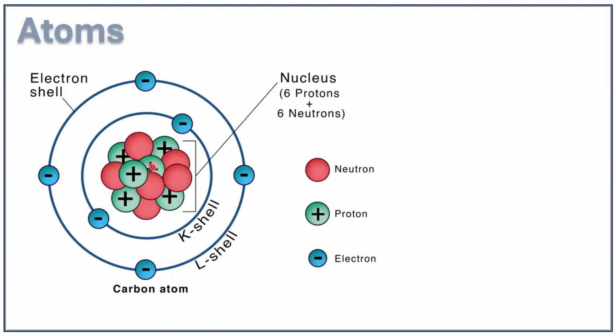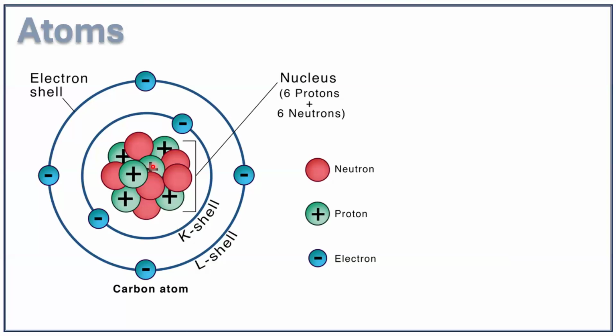So we have a K shell, then L shell, M shell, N shell, O shell, like that. The first shell is the smallest shell, followed by the second shell, then the third shell, the fourth shell. The outermost shell is called the valence shell, and that will be the biggest shell of all in an atom. The smallest shell will be the innermost shell. And when you go outwards, the size of the shell increases.